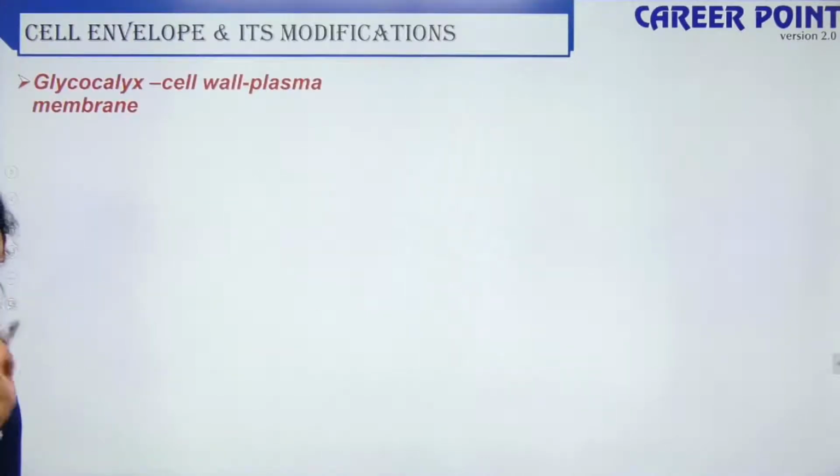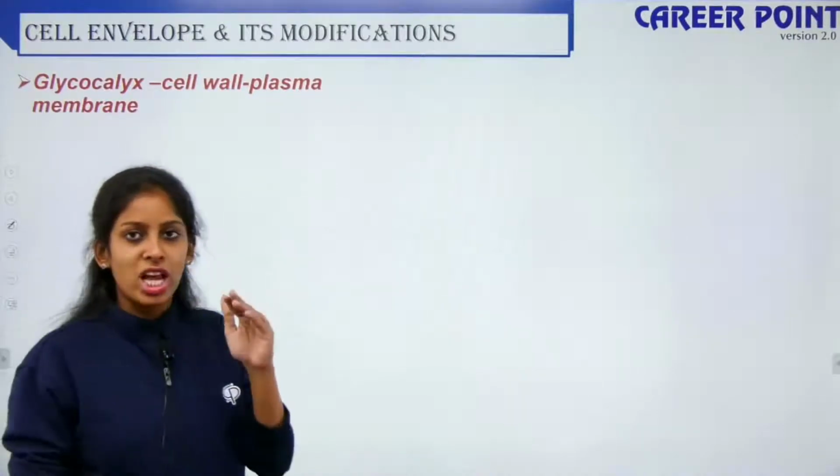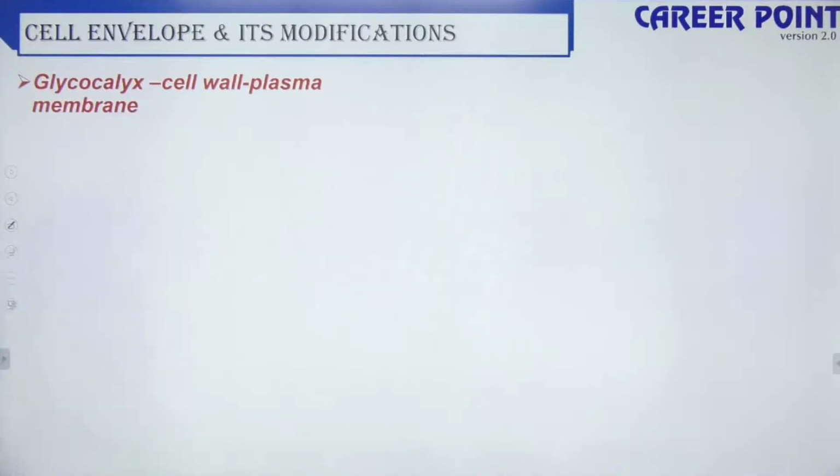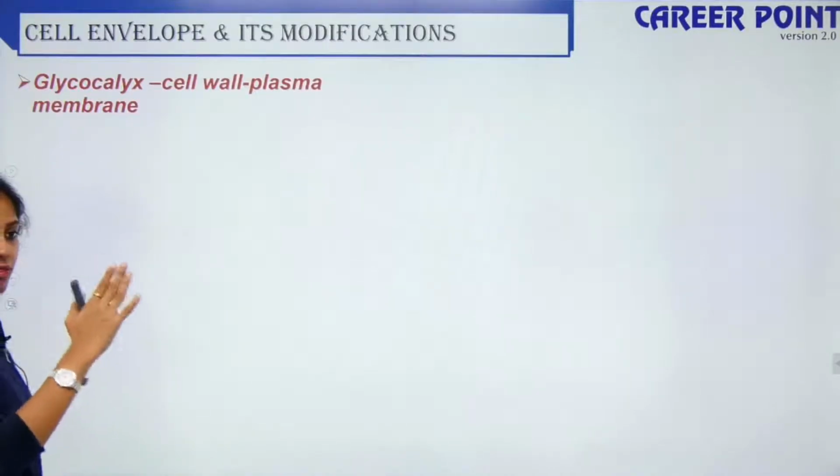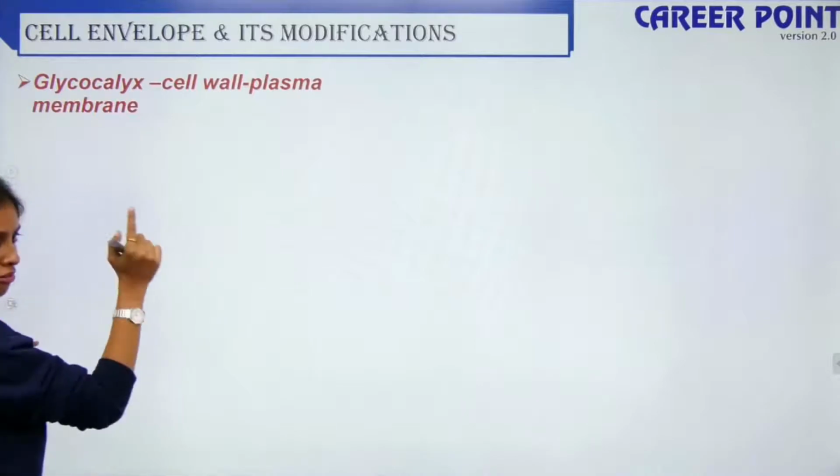Okay, moving forward. Cell envelope and its modification. We are talking about the first layer of the prokaryote, that is your cell envelope. Cell envelope is basically your cell wall along with its modifications.